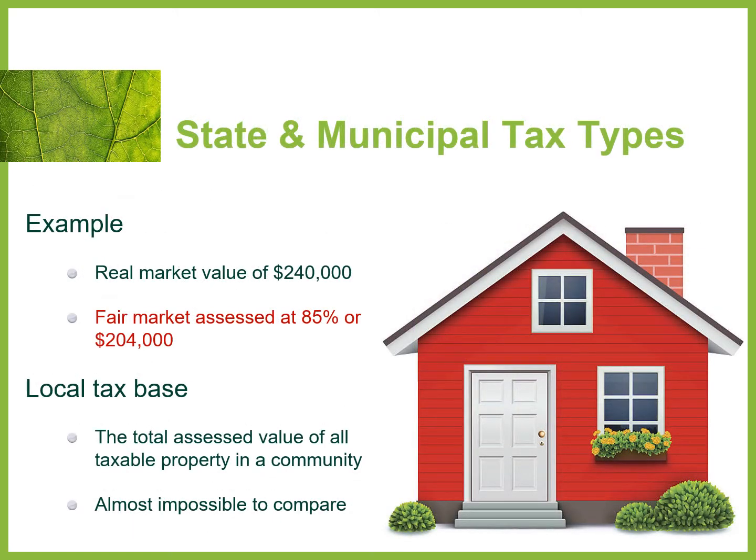All right, so let's look at a quick example. We have a house, and we pay $240,000 for that house. That's the real market value. That's what we agreed to buy it for. And we figure if we agreed to buy it, that's probably about the level that somebody else would buy it as well. The fair market value is an assessment of that real market value at 85%. So we say the fair market value is 85% of the real market value, and that brings it to about $204,000. This is part of the local tax base.